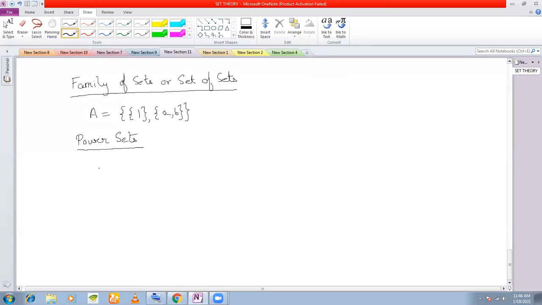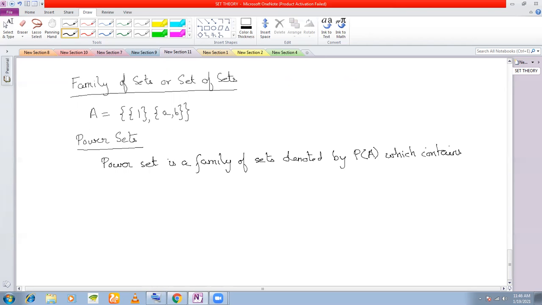No, sir. Okay, power set is a family of sets denoted by P(A), which contains all the possible subsets of the set A. Now, what does this mean?